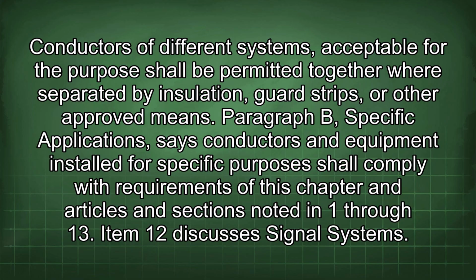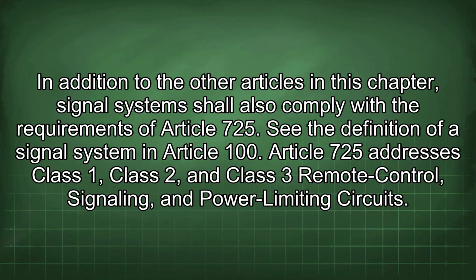Item 12 discusses signal systems. In addition to the other articles in this chapter, signal systems shall also comply with the requirements of Article 725. See the definition of a signal system in Article 100. Article 725 addresses Class 1, Class 2, and Class 3 remote control, signaling, and power limiting circuits.